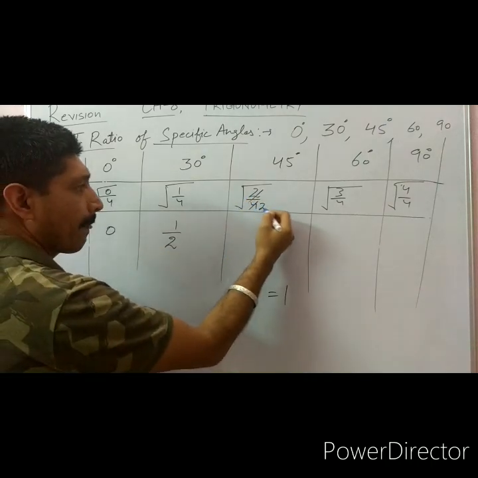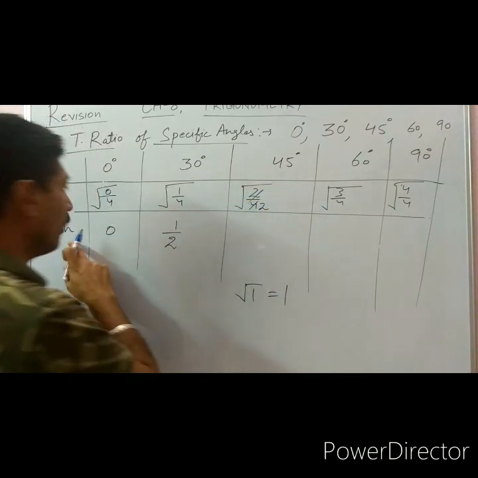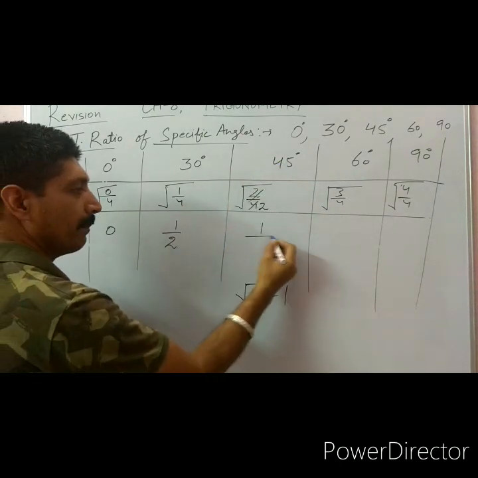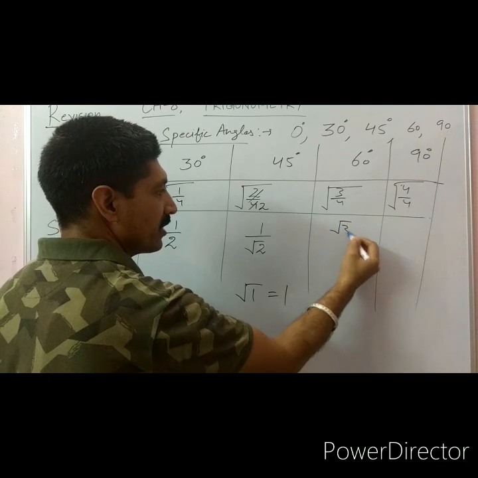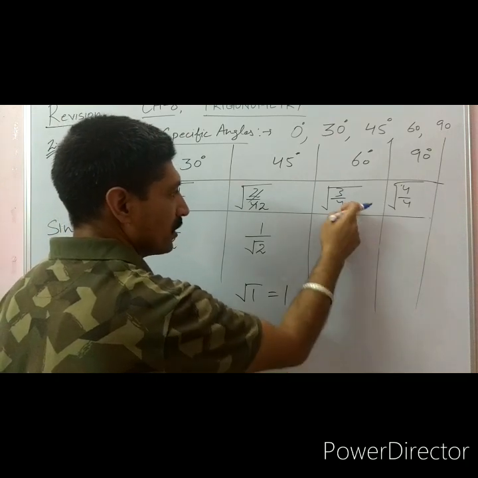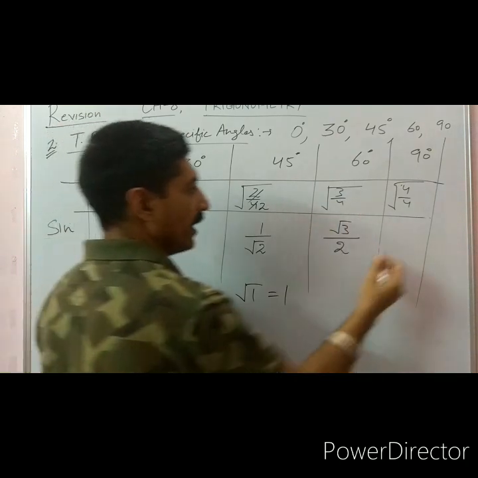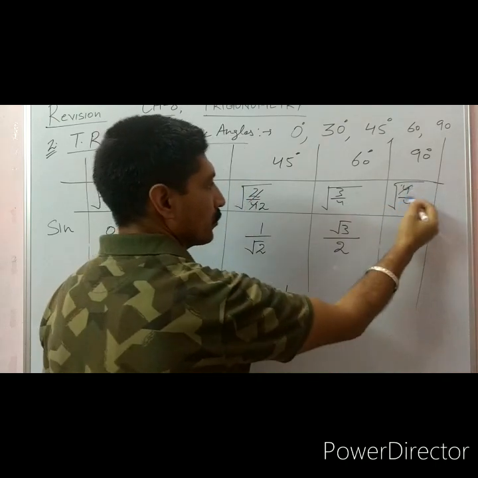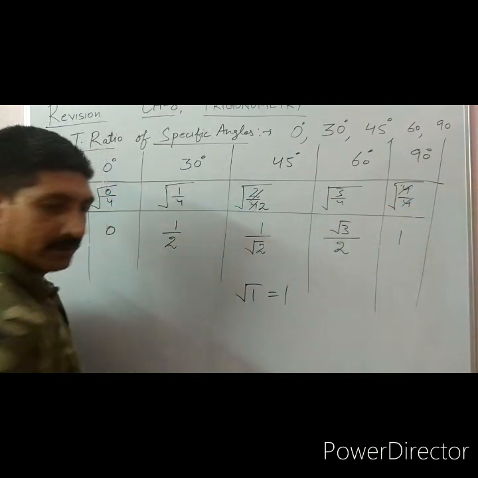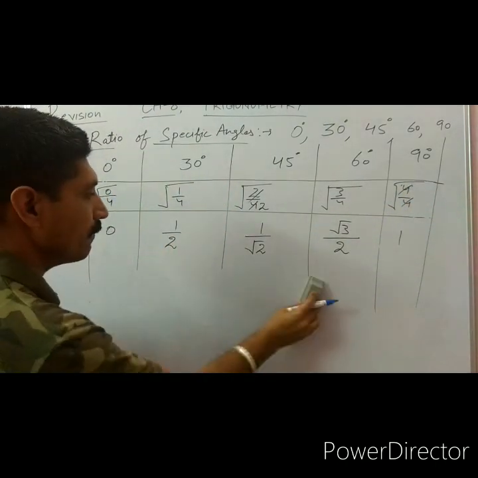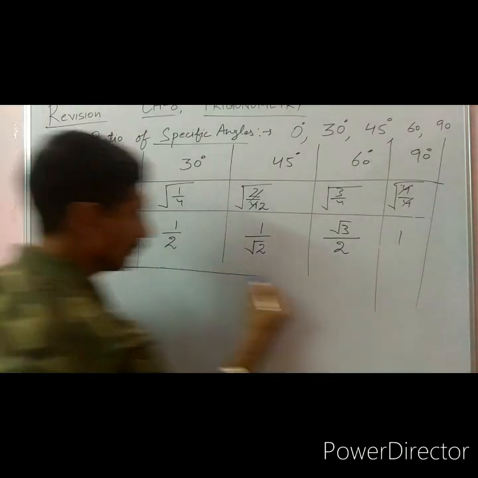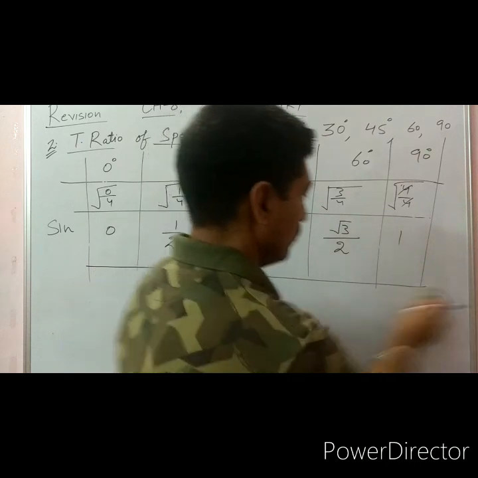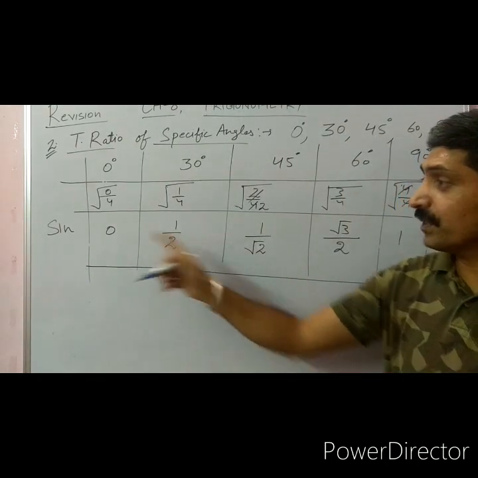Here sine of 45 degree is 1 by root 2. Here it is root 3 by 2 because root 4 is 2 and here it is 1. So root 1 is 1. So this is the first table which we have to remember. This is the very first table.